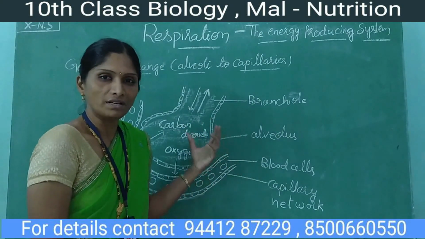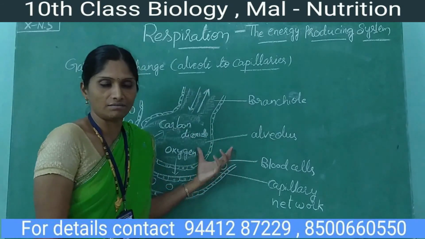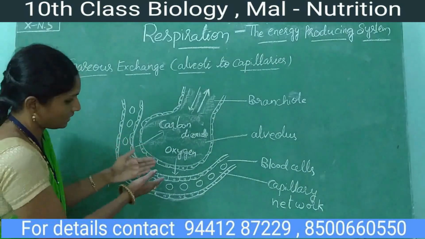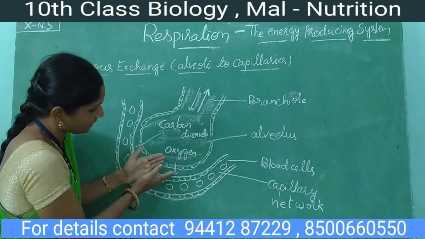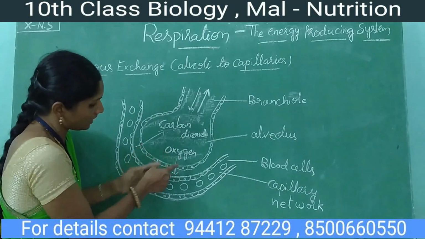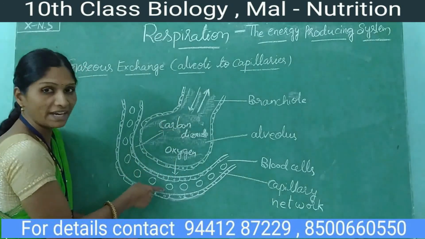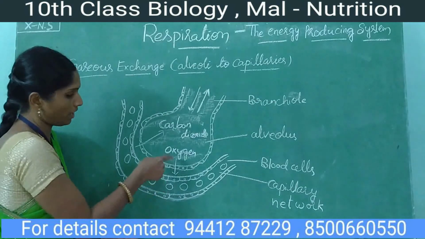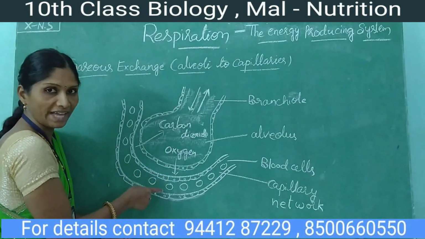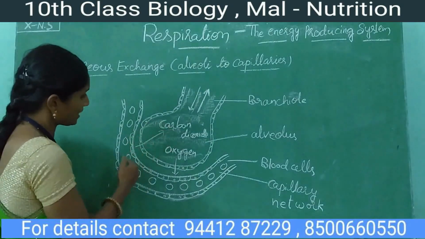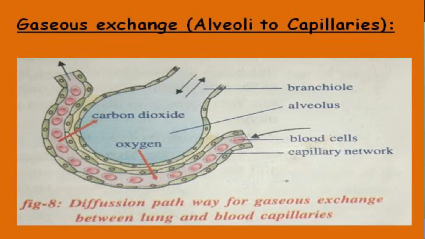The process of diffusion occurs here: oxygen moves from the alveoli to the blood capillary network, and carbon dioxide moves from the blood capillary network to the alveoli.